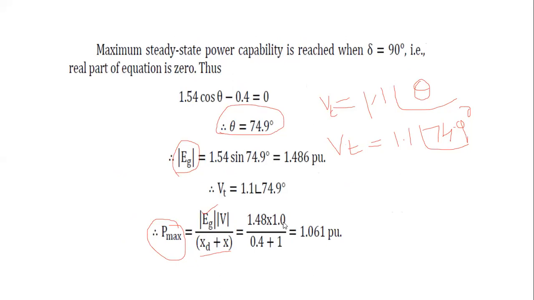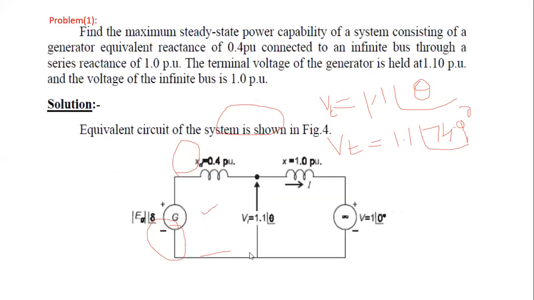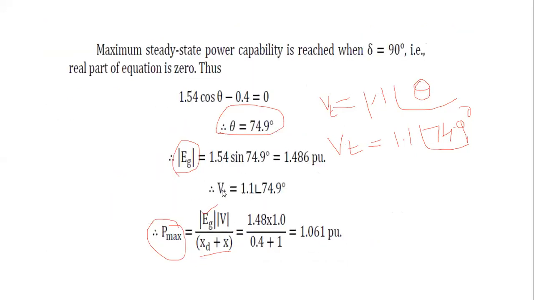Then V by xd plus x. What is the xd? That is the generator equivalent reactance. What is the value for that xd? That is equal to 0.4 per unit.